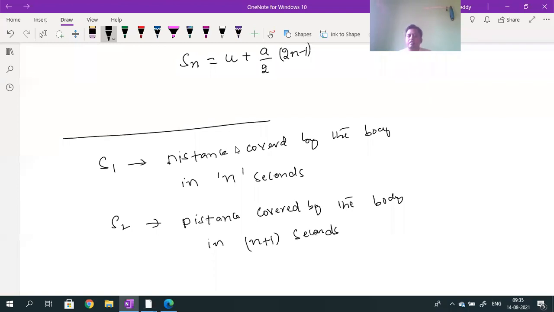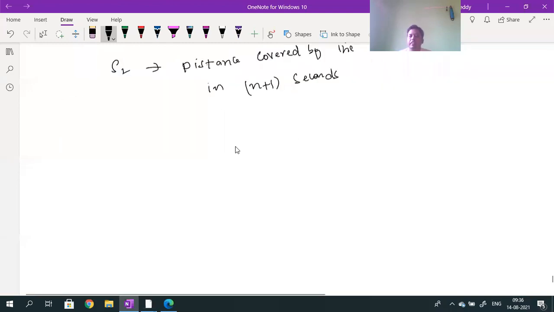First I will consider the n seconds: the distance traveled from the starting is S1. From the starting, the distance traveled in n plus 1 seconds I will call S2. So what is the value of S1?